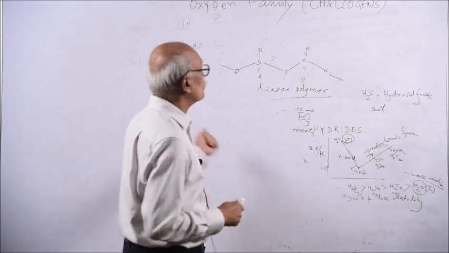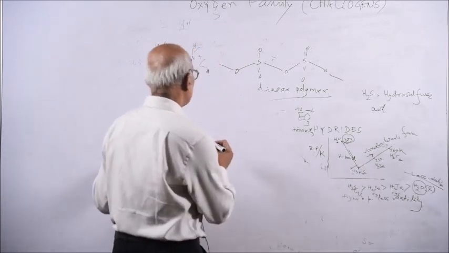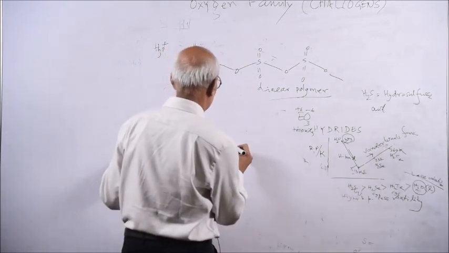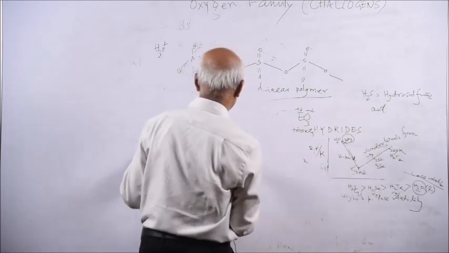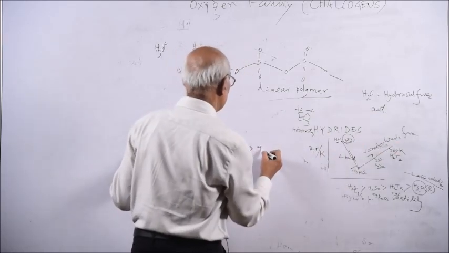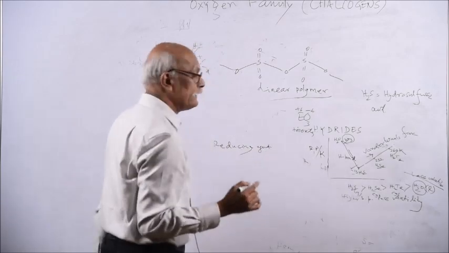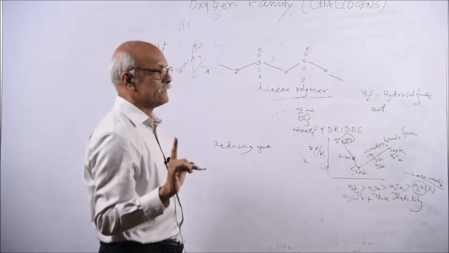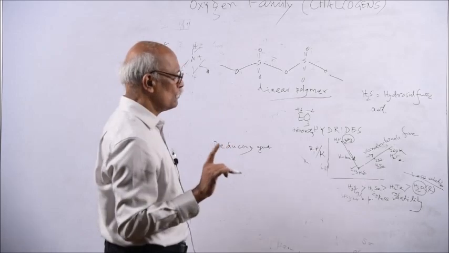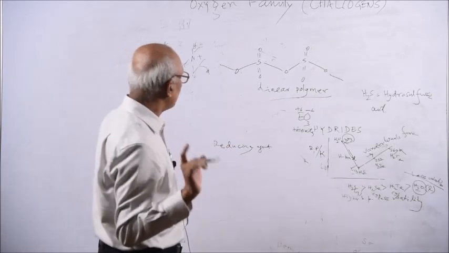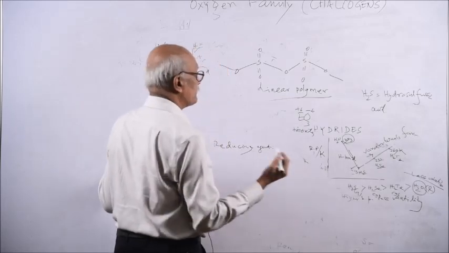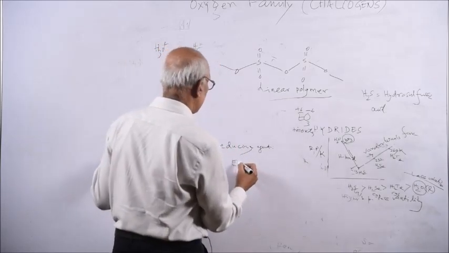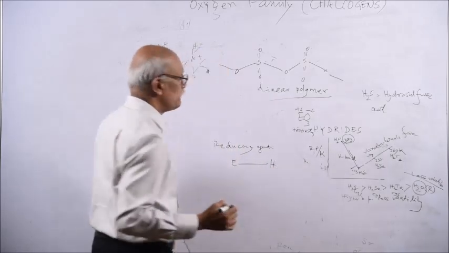Then if you are asked about other things, suppose I consider reducing agent. Suppose I ask you which one is a better reducing agent among the hydrides. Reducing agents are those which can easily give you hydrogen. Oxidizing agents are those which can easily give us oxygen. So reducing agent means easily gives hydrogen. Easily giving hydrogen means the E-H bond must be bigger.